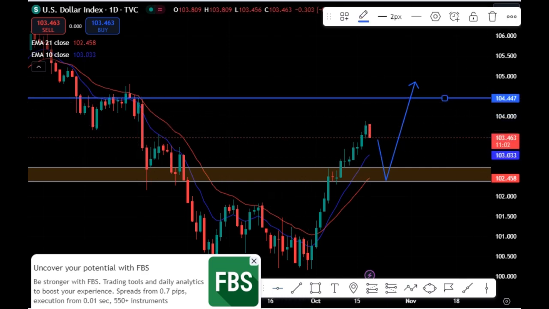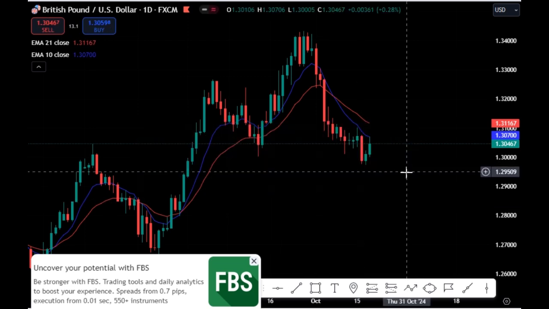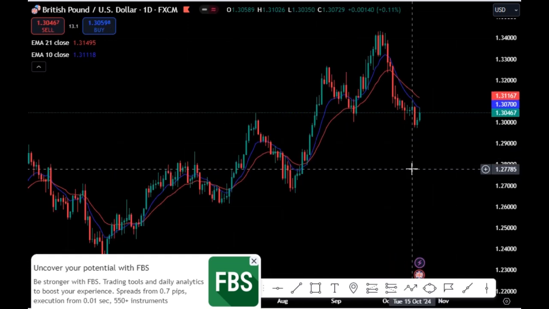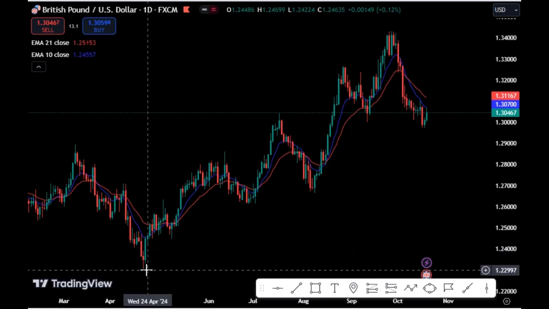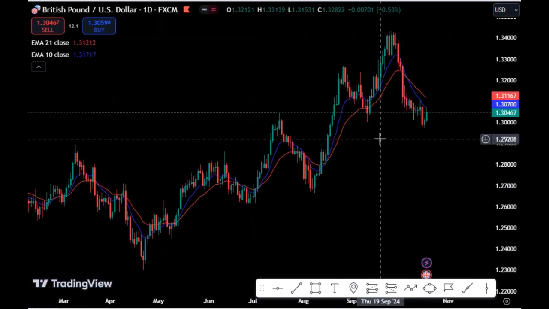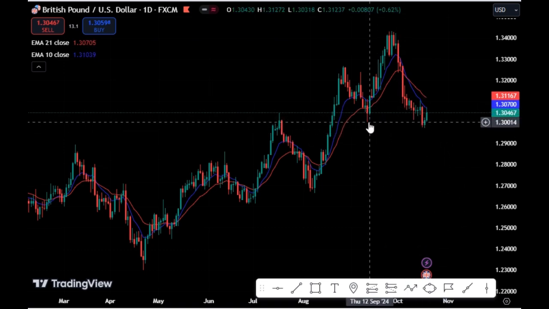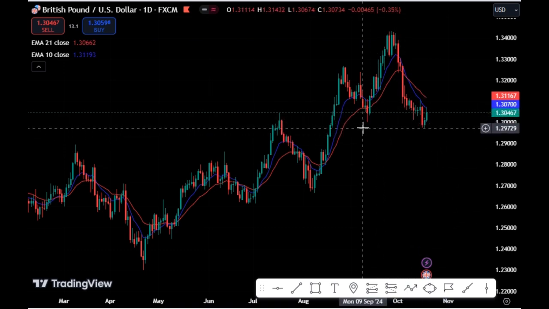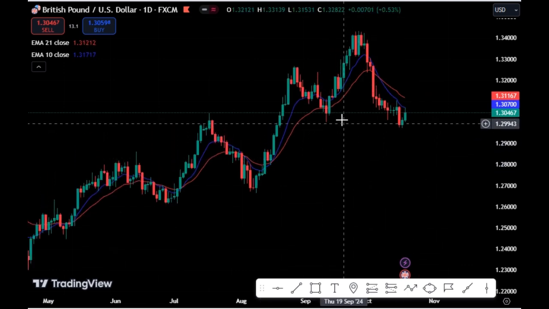So the next pair we're looking at now is the Great British Pound USD. The Great British Pound USD on our daily chart is pointing to a downtrend structure. So we can see we have a series of lower lows, then we have higher lows, higher lows, higher lows. So long we have this higher low and price has closed below this higher low, this shows that the Great British Pound USD is expected to go for further downtrend.